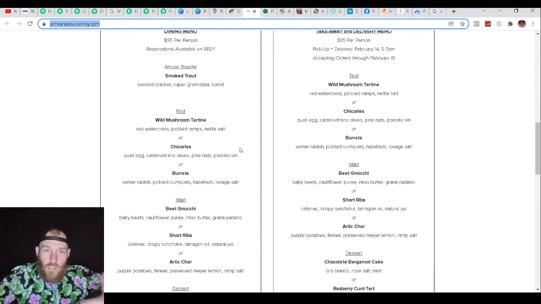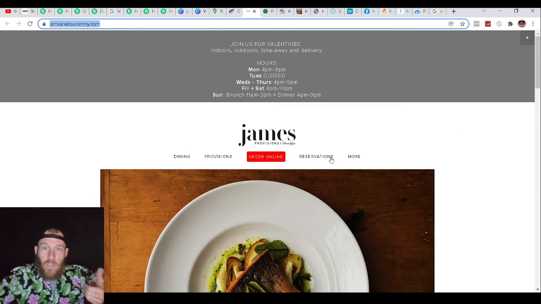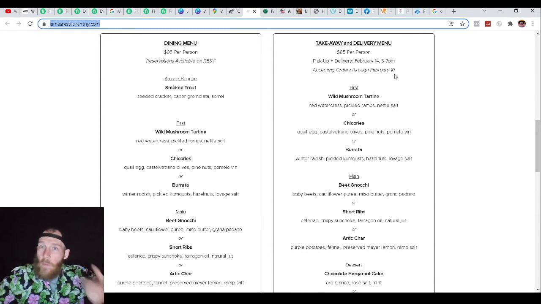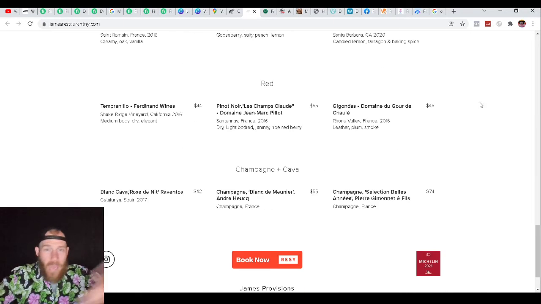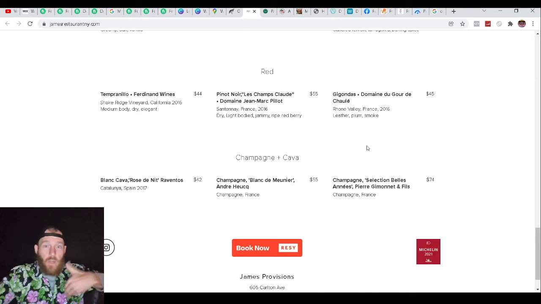Hey, I noticed you guys have your menu set up over here with online ordering, but there's no ability for people to see the food. This is $85 per person, and you don't even show me a photo of what I'm buying. I would not buy from this.